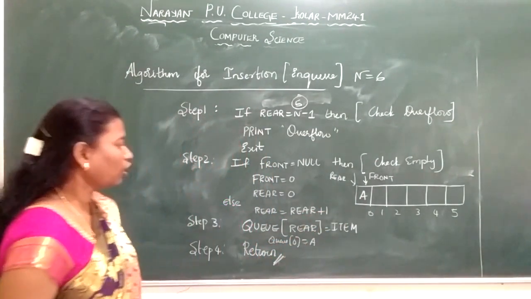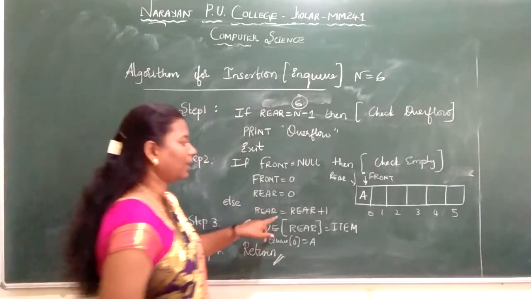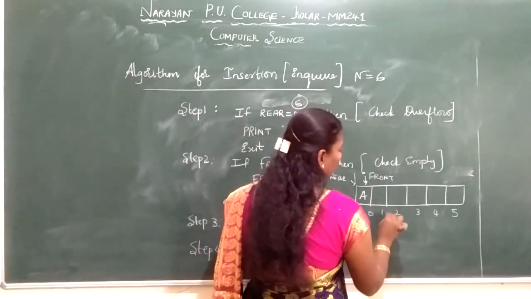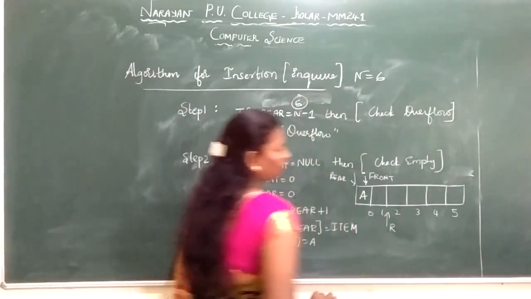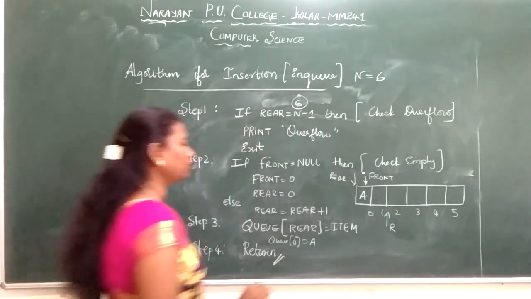Okay. Now your rear gets incremented. Rear will become rear plus 1. Now your rear will be pointing here. So now I am giving the element B.